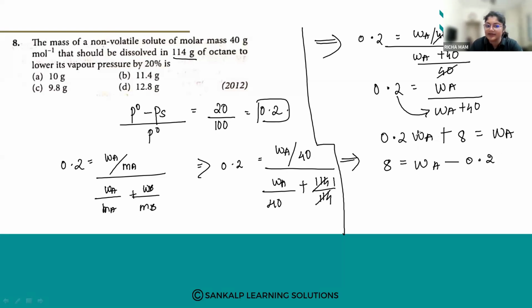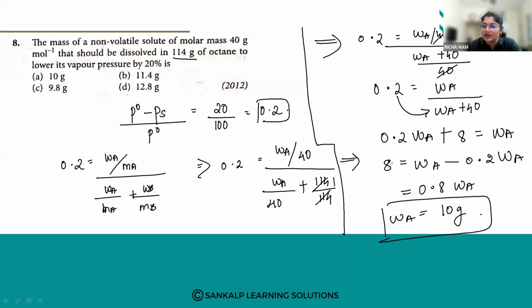So we have multiplied this into WA, so it is 0.8 into WA. So WA will be 10 grams. So 8 will go and it will become 8 plus 0.2, so it will become 10 grams. So 8 is equal to WA minus 0.2 into WA, so it becomes 0.8 into WA. So it is 10 grams, so it is option number A.